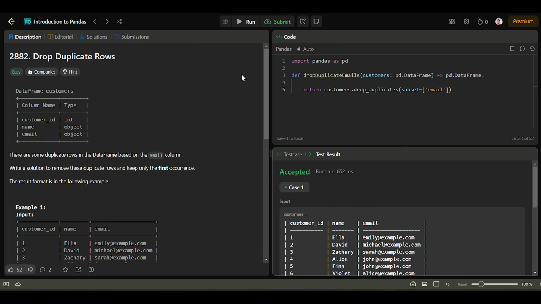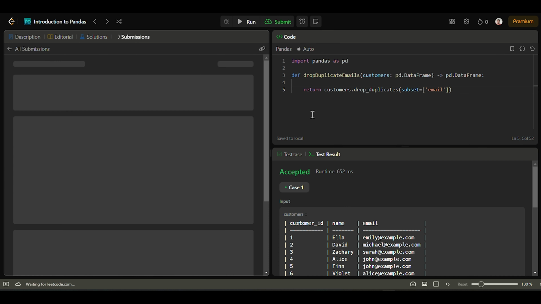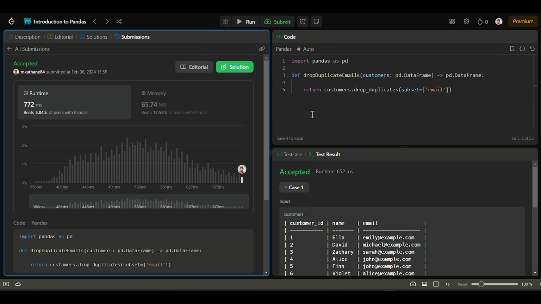Let's check if our code passes all the test cases. Here we have successfully submitted our code.